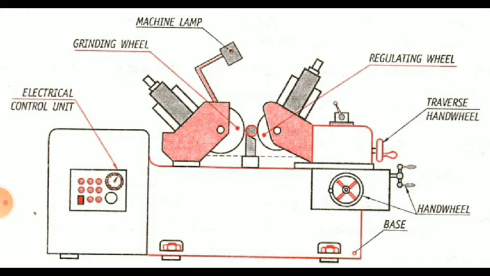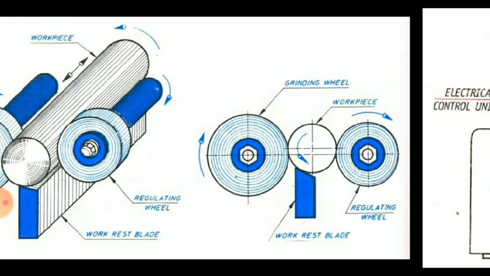So there is a grinding wheel. On the right hand side there is a regulating wheel, and the work is placed in between the grinding wheel and regulating wheel. At the bottom there is a work rest, and on the work rest the work is placed. This is a centerless type cylindrical grinding machine.